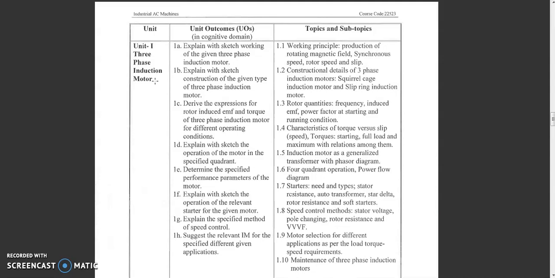It is mostly the induction motor, either three-phase or single-phase, because the induction motor has a lot of advantages compared to the DC motor. You already saw the DC machine or DC motor in the previous second year semesters. If I compare the three-phase induction motor with the DC motor, then the three-phase induction motor is more and more advantageous than the DC motor.